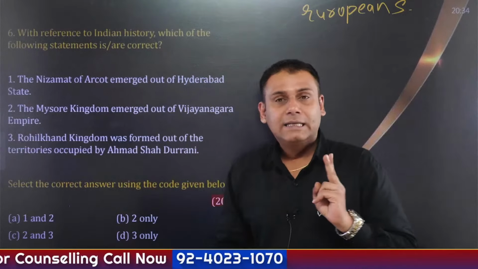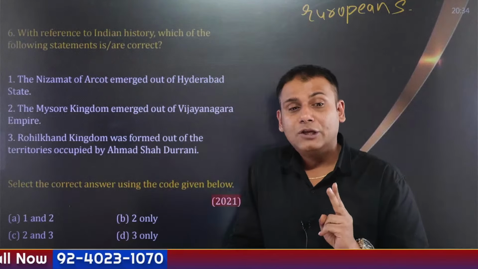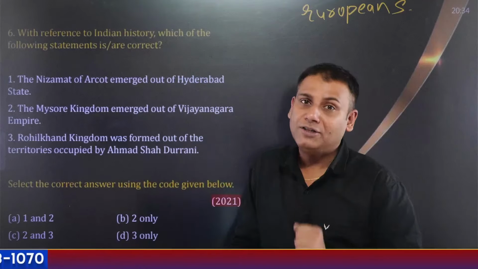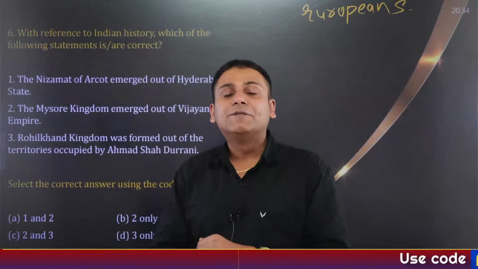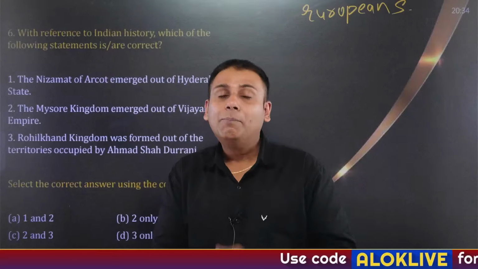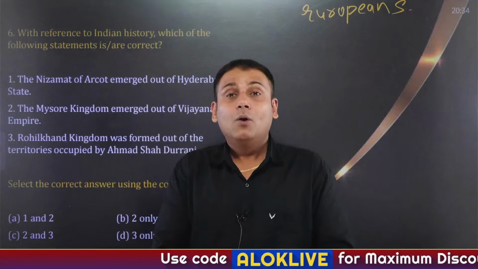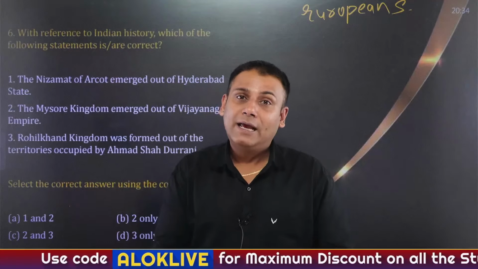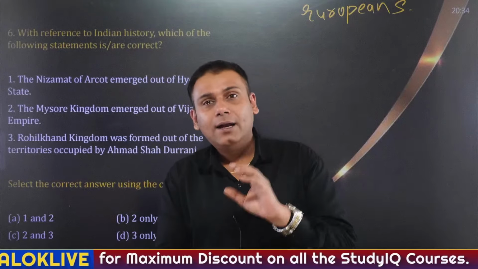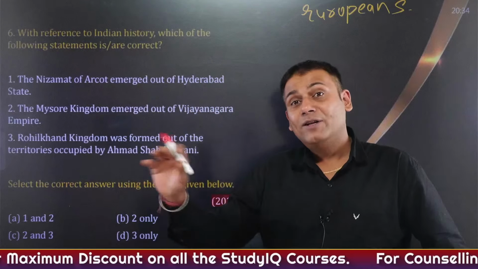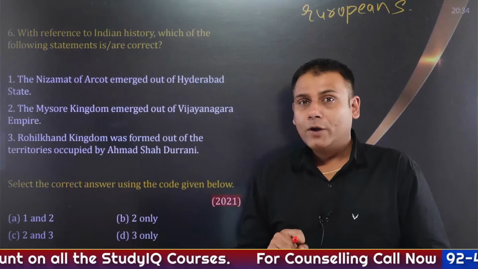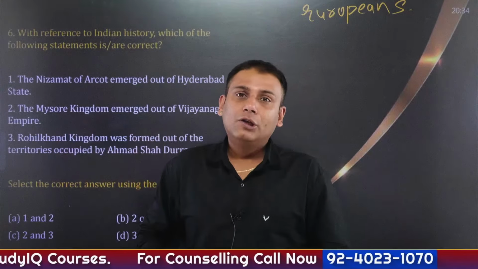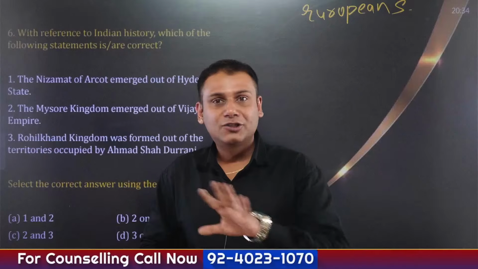Apart from important governor generals, you need to focus upon the works of different governor generals. Like who started the ring fence policy? What is the security cell policy? What is the subsidiary alliance system introduced by Lord Richard Wellesley? And why was the subsidiary alliance system influenced by Dupleix? Okay. Then apart from this, you need to study about important governor generals and so on.